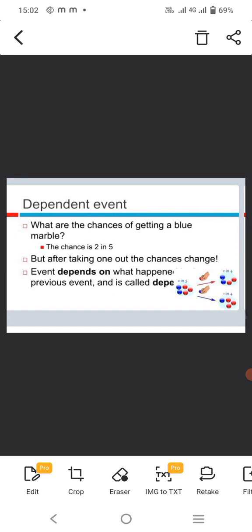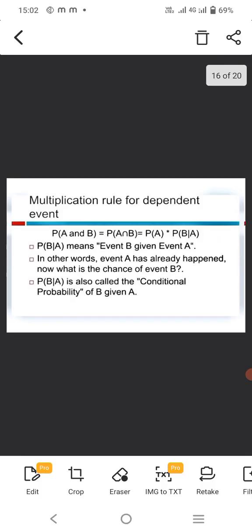What are the chances of getting a blue marble? Consider the picture, where 2 of 5 marbles are blue. The chance on the first draw is 2 in 5. But after taking one, the chances change, since they depend on what happened in the previous event. This is called a dependent event.